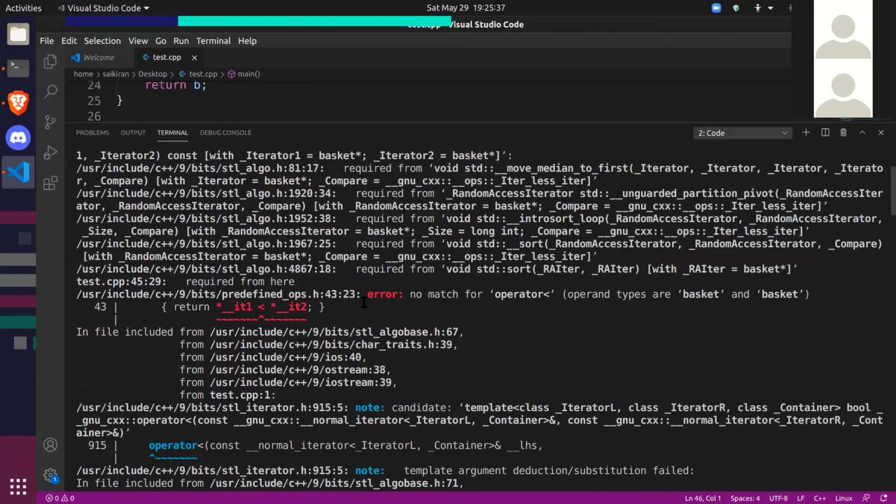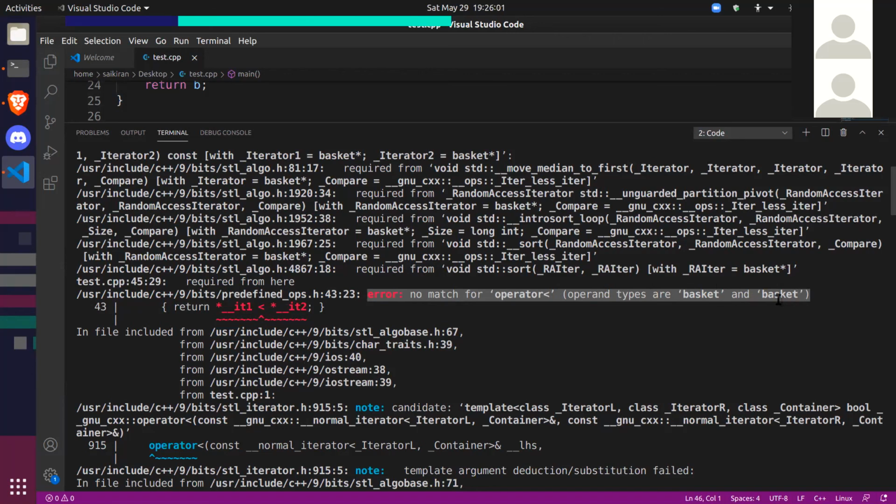See, error: no match for operator less than, operand types are basket and basket. So let's read this statement again. What this means is sort function is using comparisons, right?